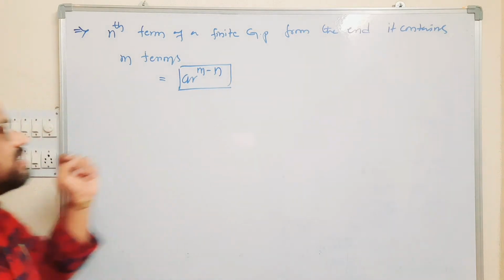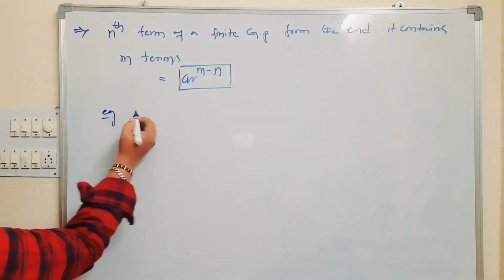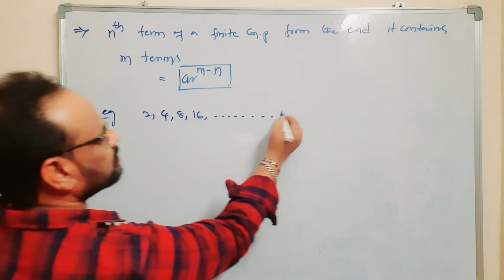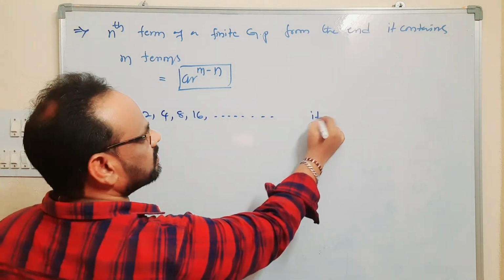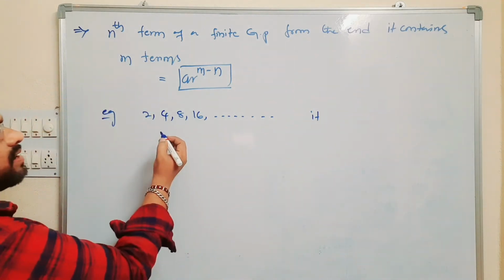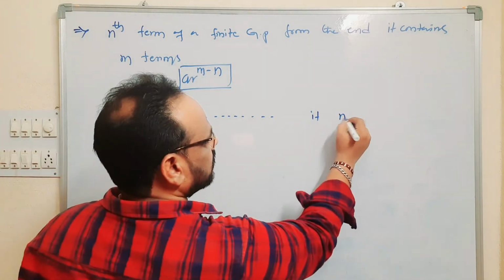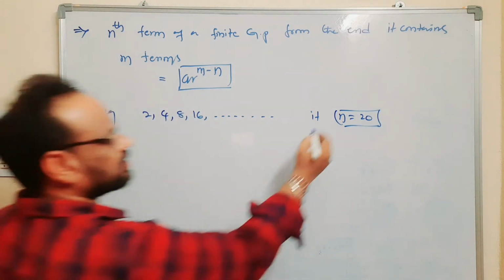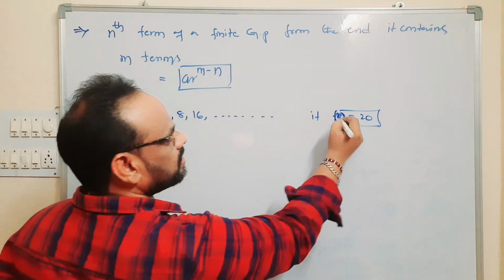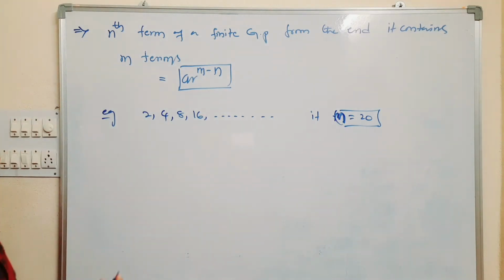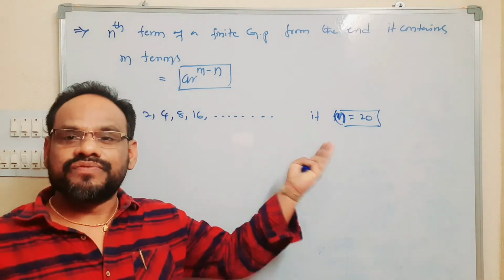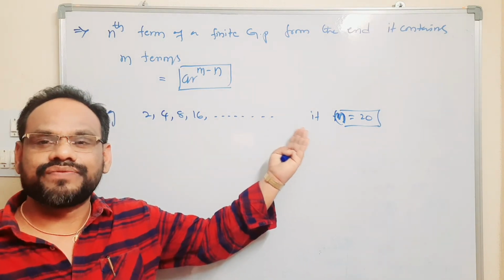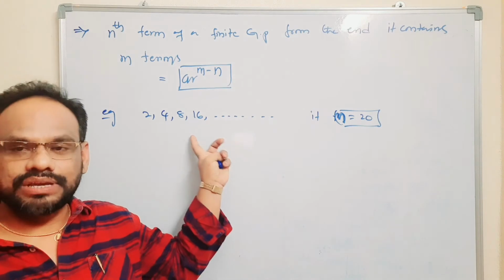Let us discuss one example here. For example, 2, 4, 8, 16 and so on. It contains 20 terms. What is the fifth term from the end of the given GP?